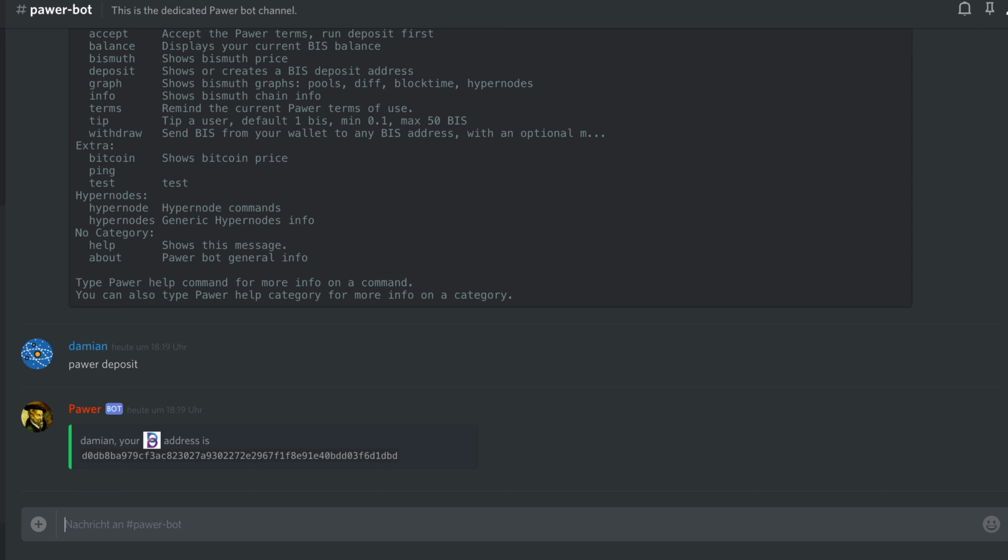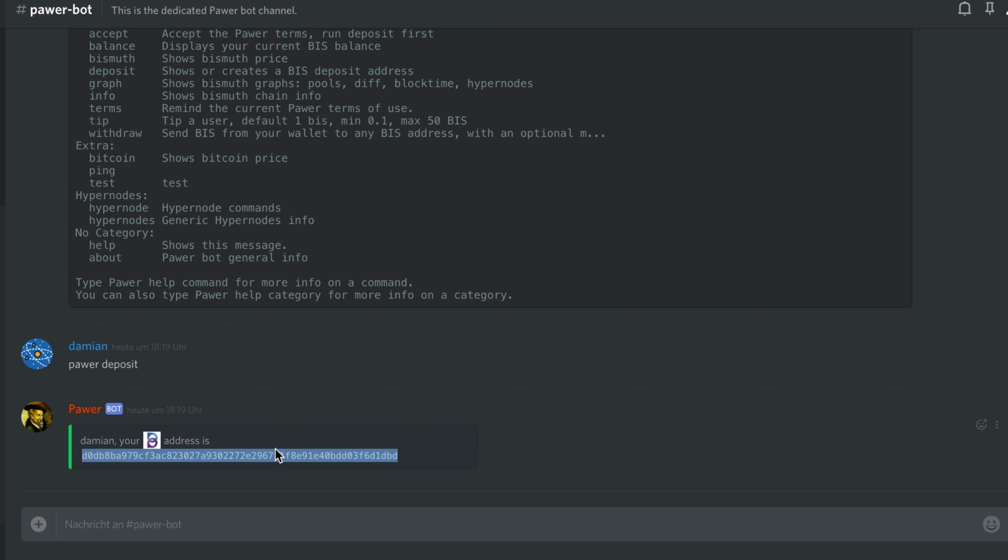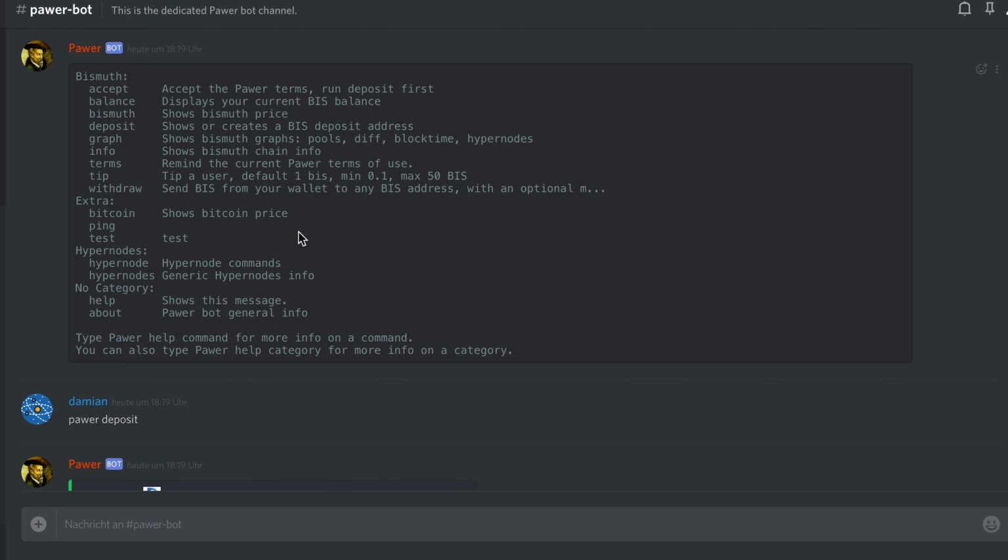Now, I already have this address, that's the reason why it is just showing my address. But if you do it for the first time, you would have to accept the terms and then it would show your address. And I think you can only send transactions or tips to users who already have created an address.